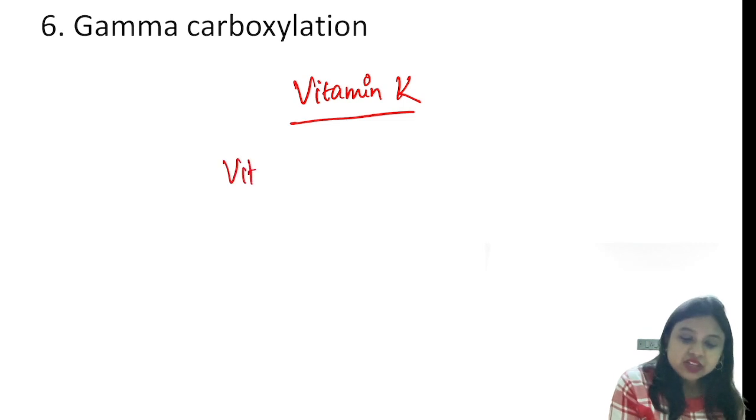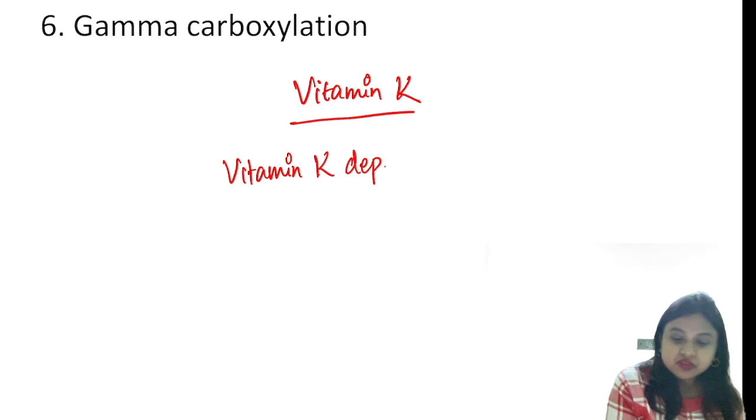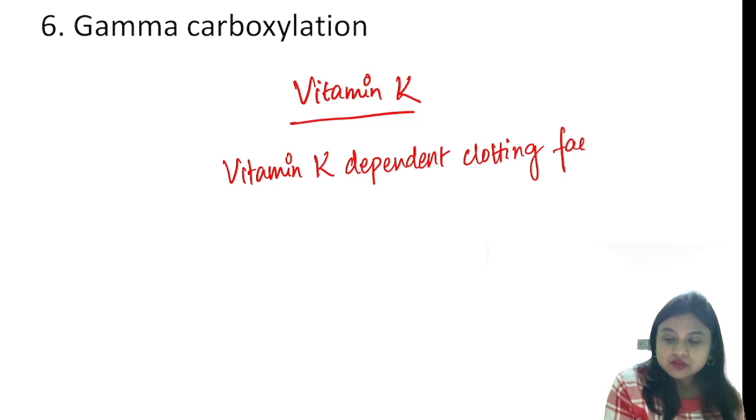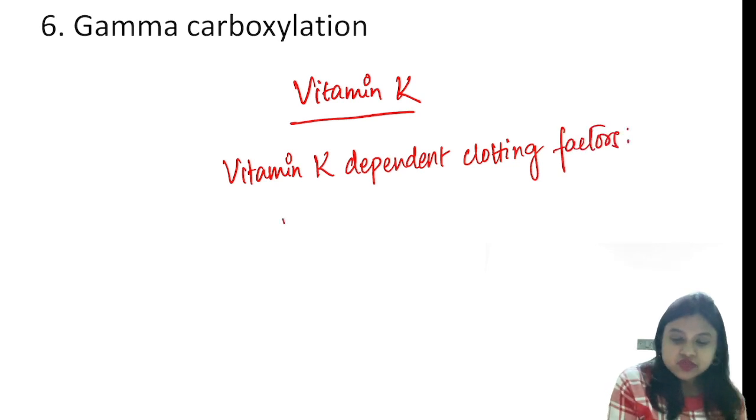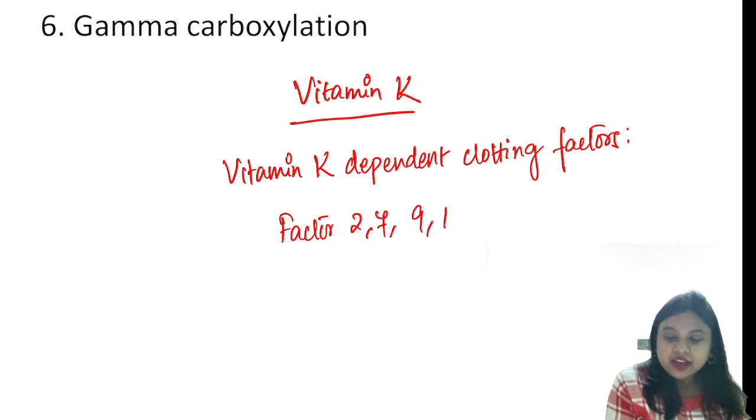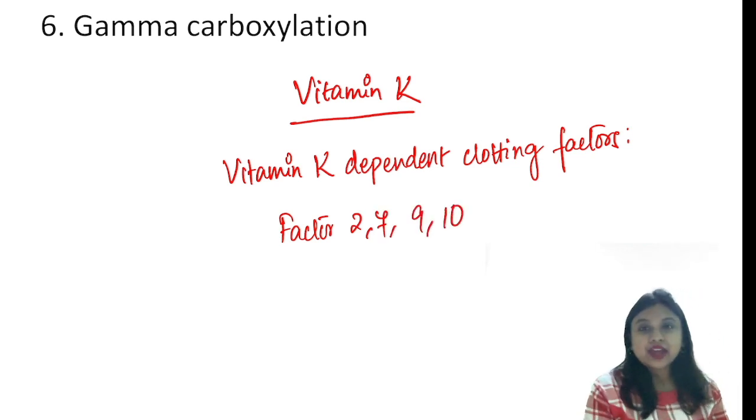So what are the vitamin K dependent clotting factors? It is factor 2, 7, 9 and 10. So factors 2, 7, 9 and 10 are the clotting factors which are associated with vitamin K, and vitamin K is associated with gamma carboxylation.